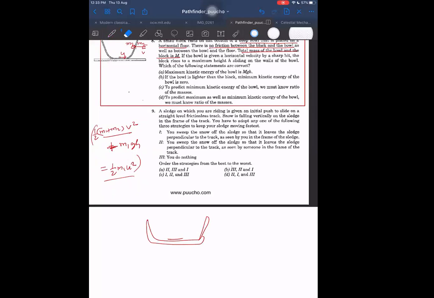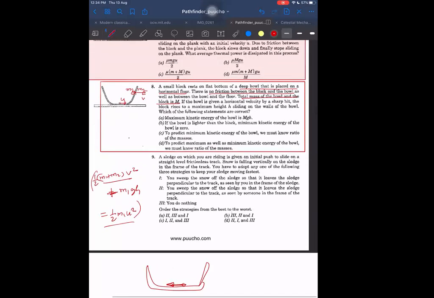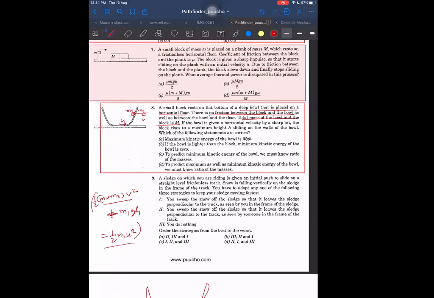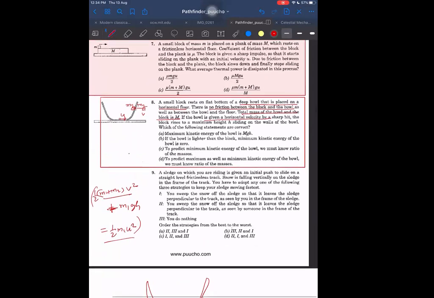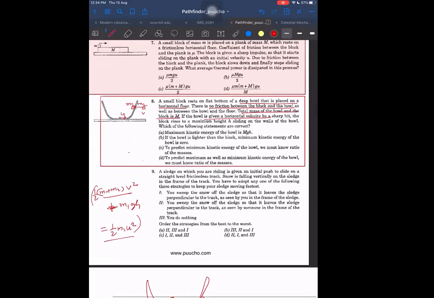So while it returns back, at that time the ball will acquire some velocity. Which ball has been given velocity? The ball is given velocity. Yes, sir, M2. Sorry, M2. I was thinking the ball is not given velocity, but it is given. Wait a second.